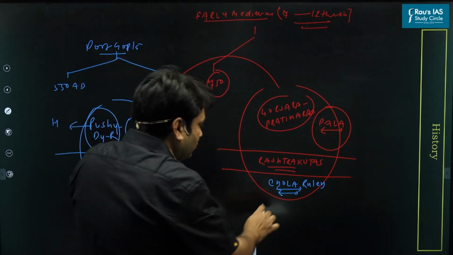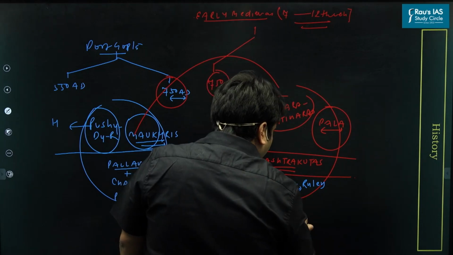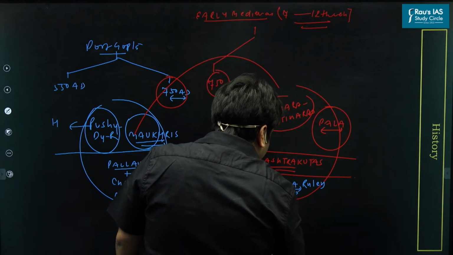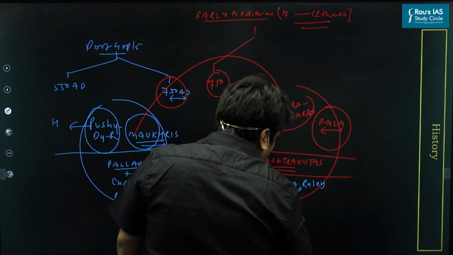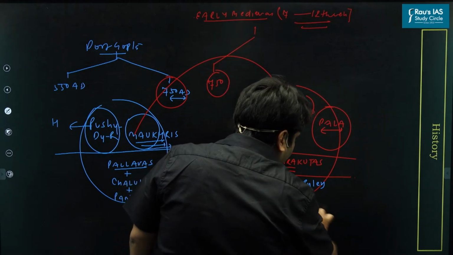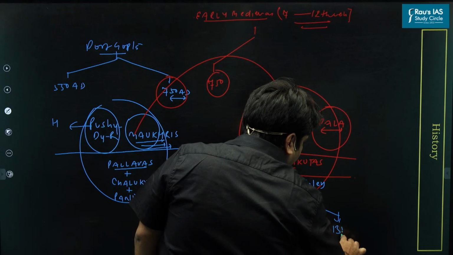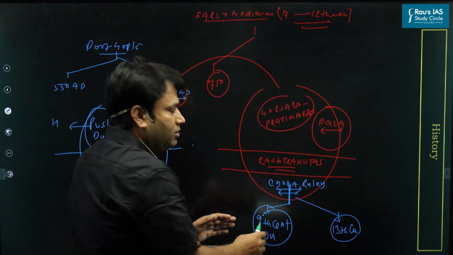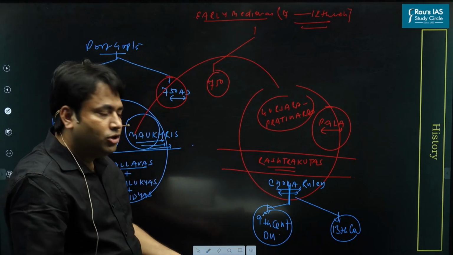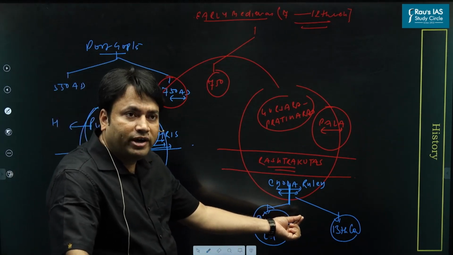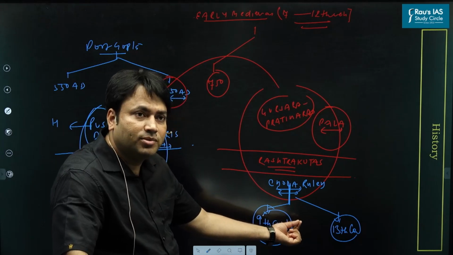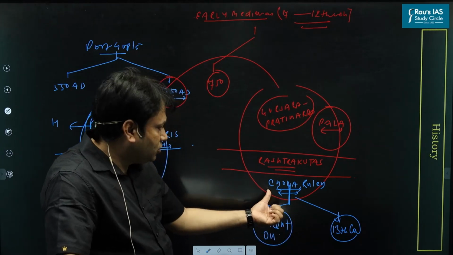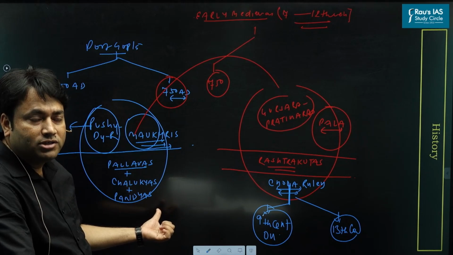This phase of imperial dominance of Cholas is counted from 9th century onwards till 13th century. Whatever important achievements the Chola rulers have, these achievements belong to this period. But Chola rulers are present before this also.